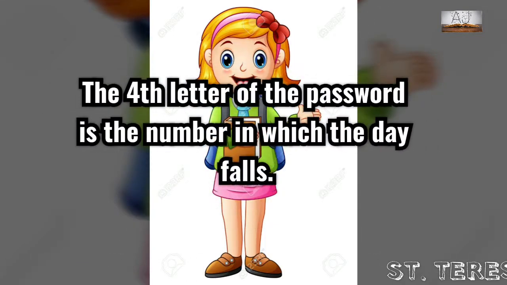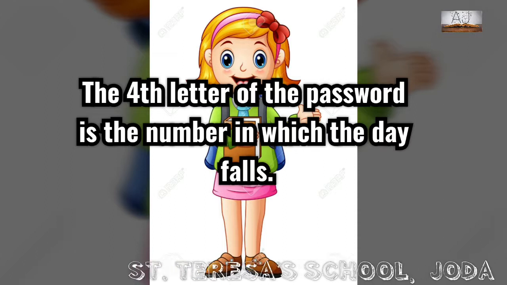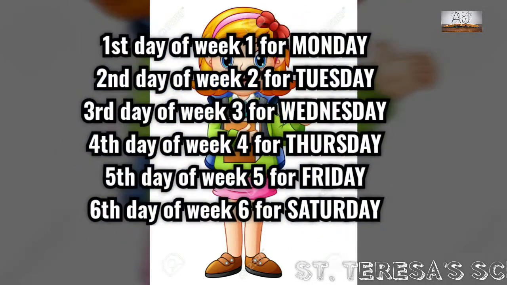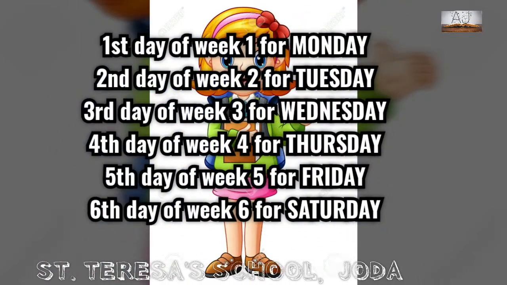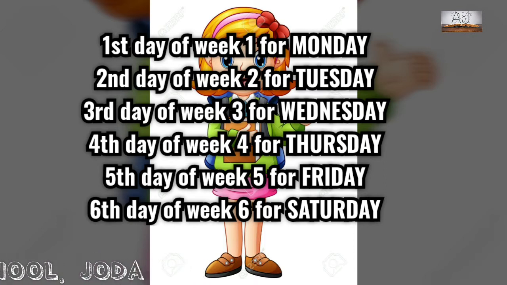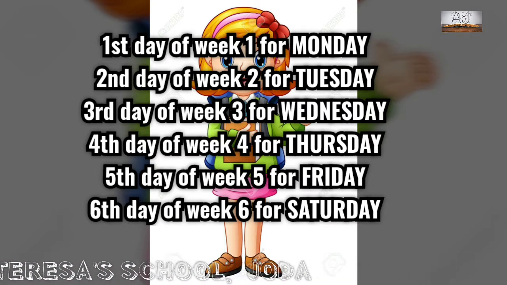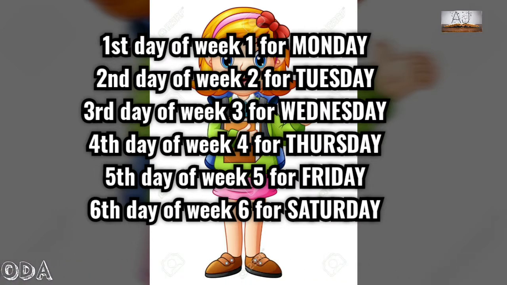The fourth letter of the password is the number in which the day falls. Like the first day of the week is Monday, then the second day of the week is Tuesday, so 2 for Tuesday, 1 for Monday and 3 for Wednesday, 4 for Thursday, 5 for Friday and 6 for Saturday.